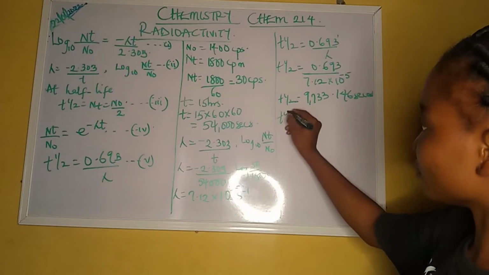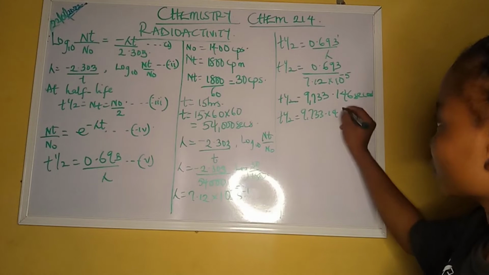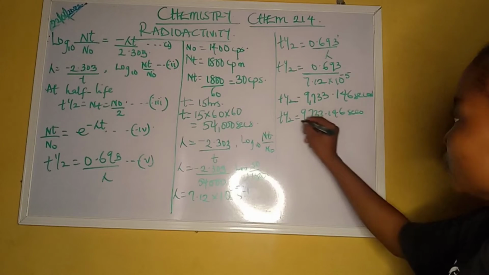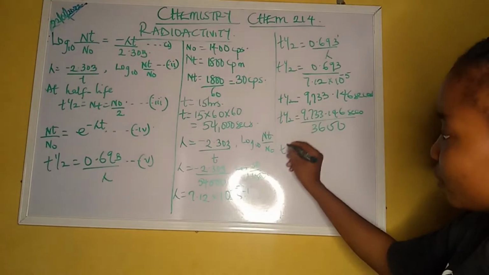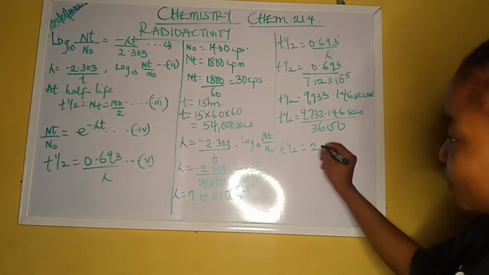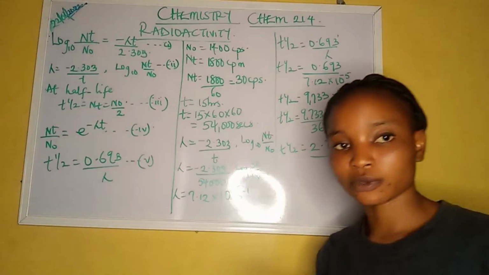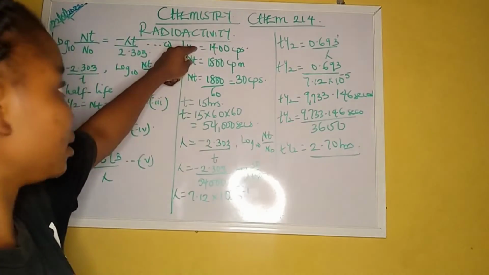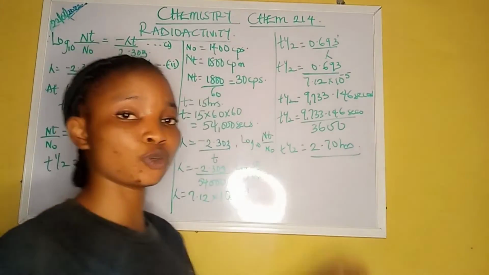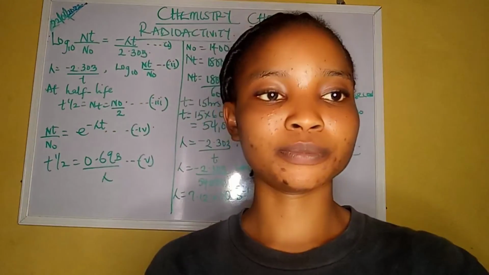So I just want to make it in hours because this is too much for a second. So I have divided by 3,600. Therefore, my T half is 2.70 hours. I think this is still very factual. So the half-life taken for these to disintegrate into this is 2.70 hours. So let's move to number 2.